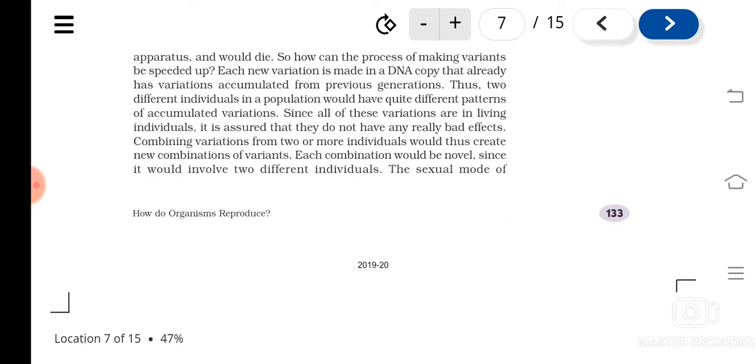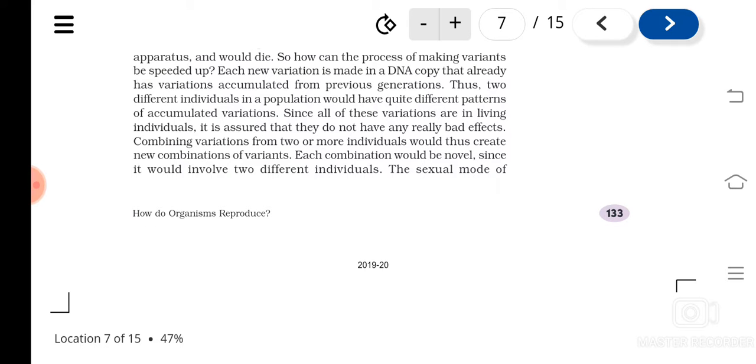Variations found in two different individuals will be different, and the combination of variations from two or more individuals will create more variations or new recombination.